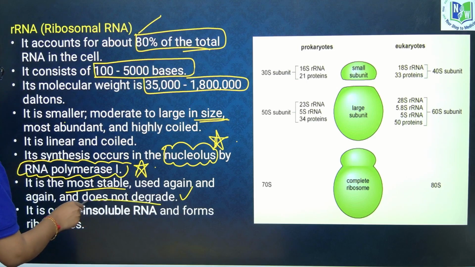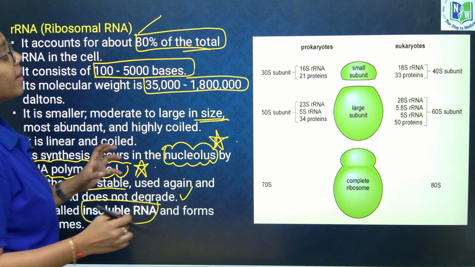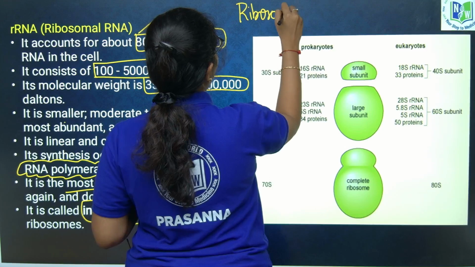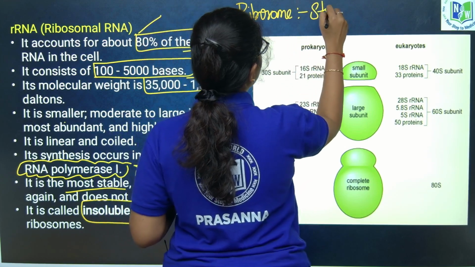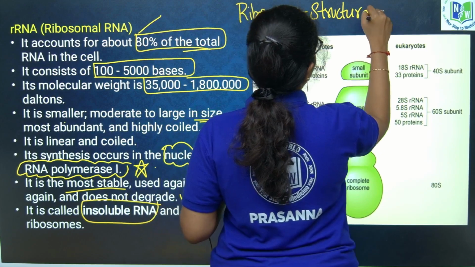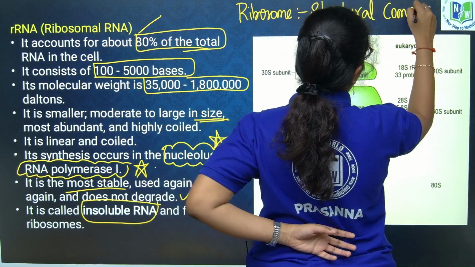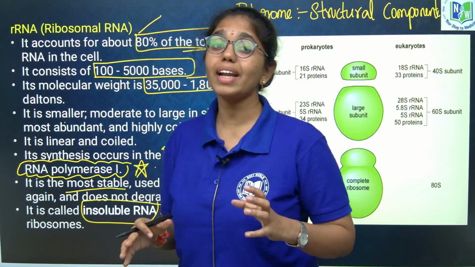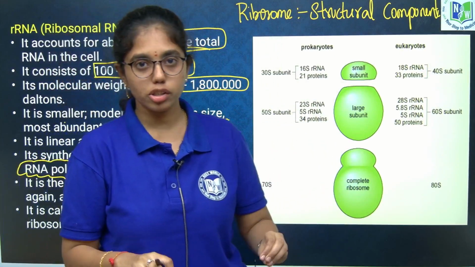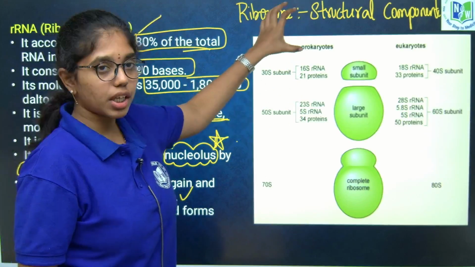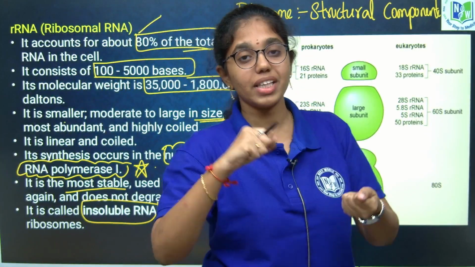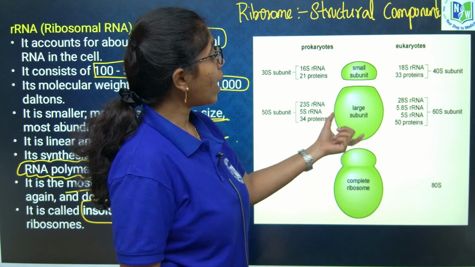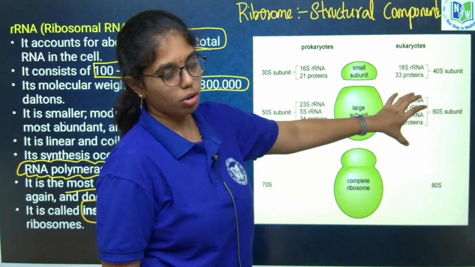It is called insoluble RNA because the ribosome acts as a structural component. Ribosome acts as what? Structural component. This is not soluble in 1M sodium chloride. This is not at all soluble, as this is acting as a structural component. The larger subunit and smaller subunit are tightly bound, and inside the larger subunit and smaller subunit you have further subunit proteins.